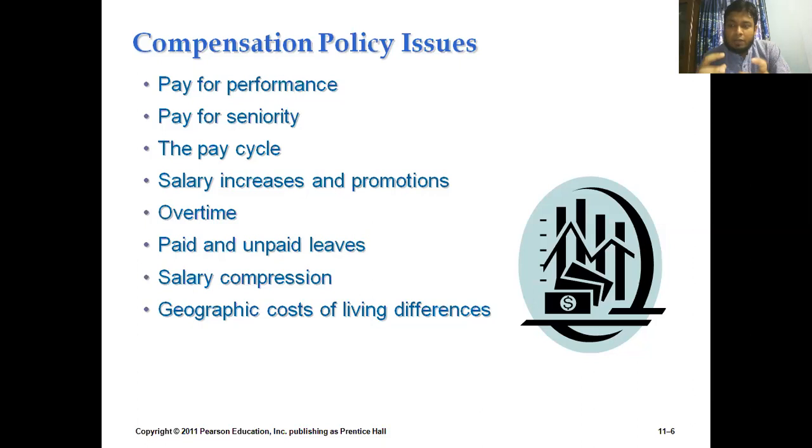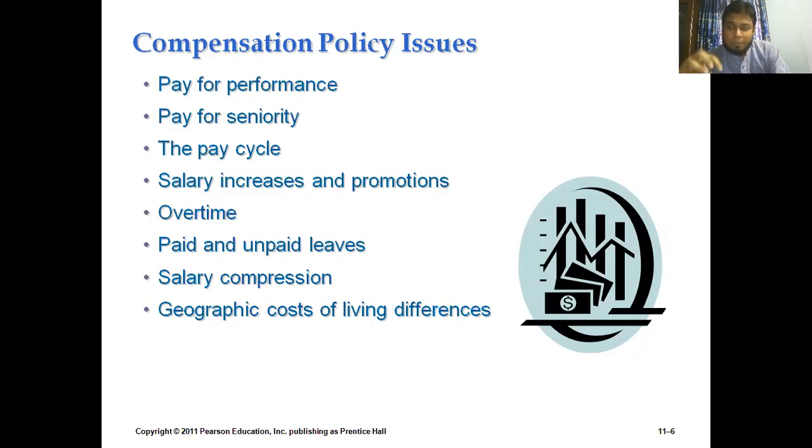Yes, whenever a particular organization is operating its business activities or its fundamental activities in Dhaka or in Chuadanga, at that particular time, the organization needs to concentrate on these particular issues of geographical differences, because the cost of living in Dhaka and the cost of living in Chuadanga or Chapainawabganj or some other remote areas of Bangladesh is not same.